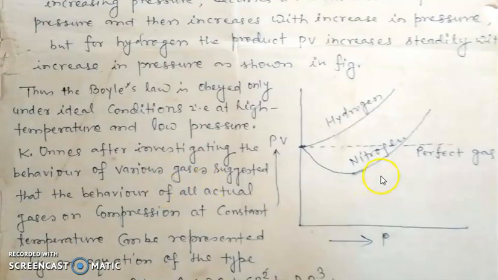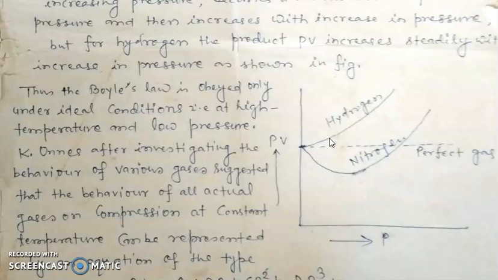Look at this figure for hydrogen and for nitrogen, and this is the graph for a perfect gas, but both deviate from this perfect gas. Thus Boyle's law is obeyed only under ideal conditions, that is at high temperature and low pressure.